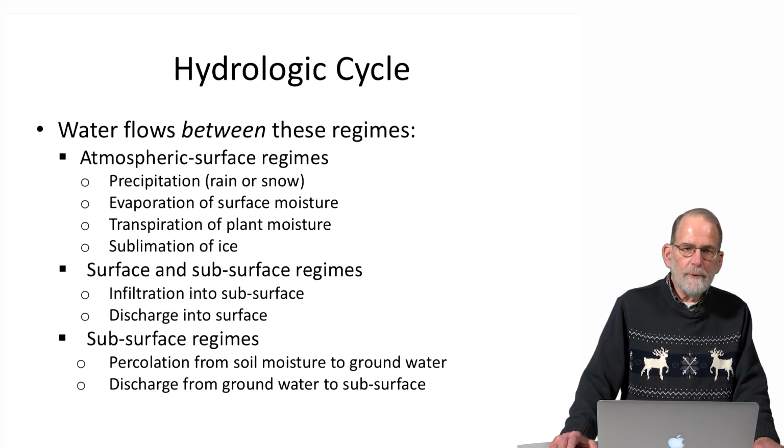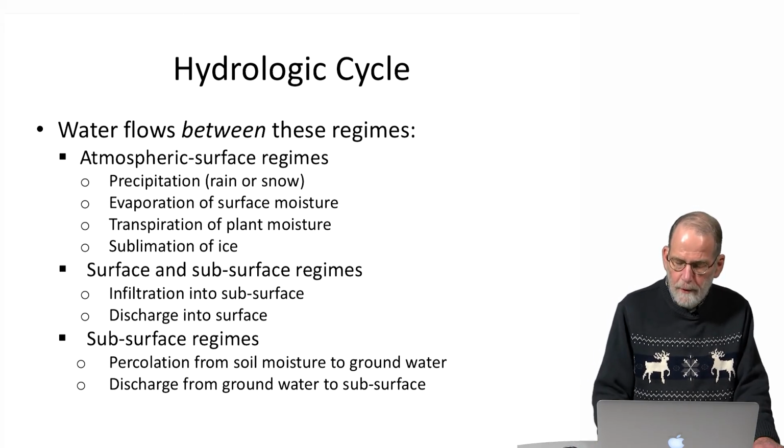Similarly, in the subsurface regime, we have water percolating from the surface down into soil moisture, and from soil moisture down into groundwater. And then we have discharge from groundwater to both subsurface and to the surface water regime.